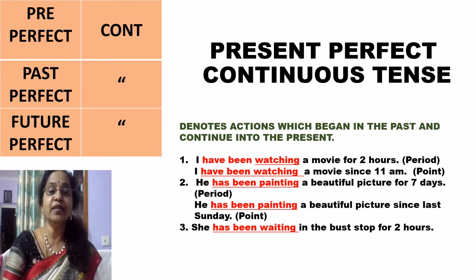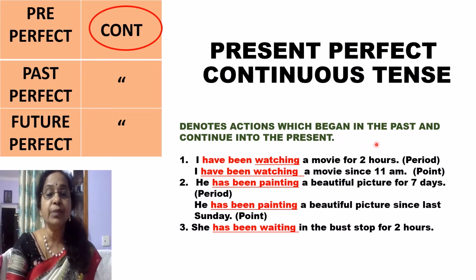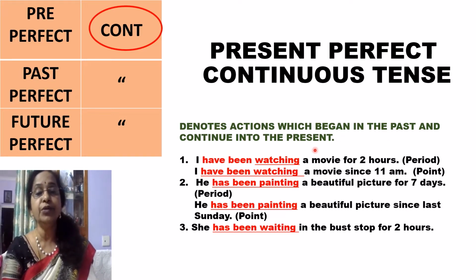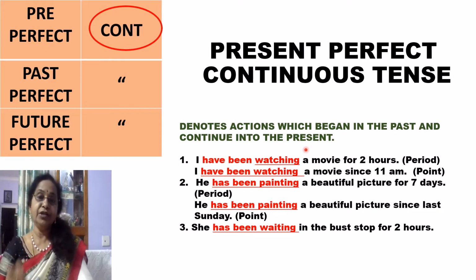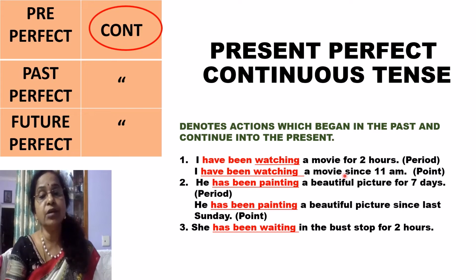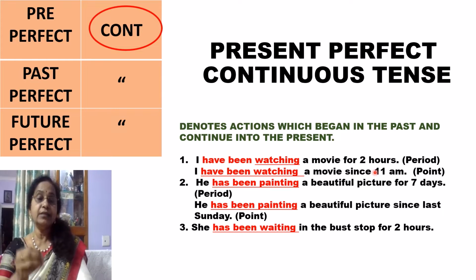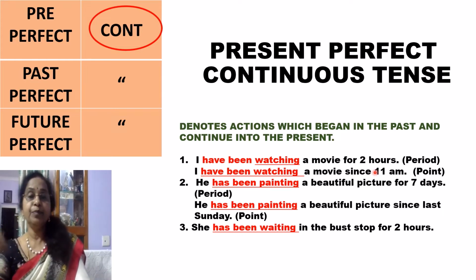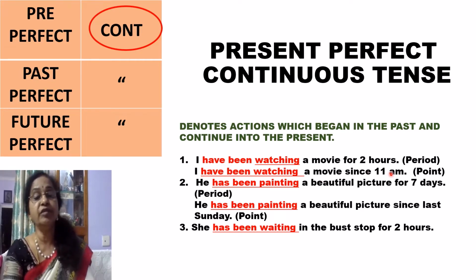We are moving into the next tense, present perfect continuous tense. So this denotes actions which began in the past and continue into the present. The action has begun in the past, but it is still continued into the present. For example, I have been watching a movie for 2 hours. That means before 2 hours the action has started and it is still continuing. So that is the tense we have to use. I have been watching a movie for 2 hours.